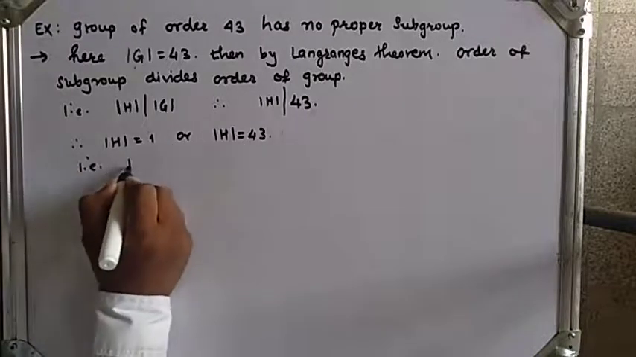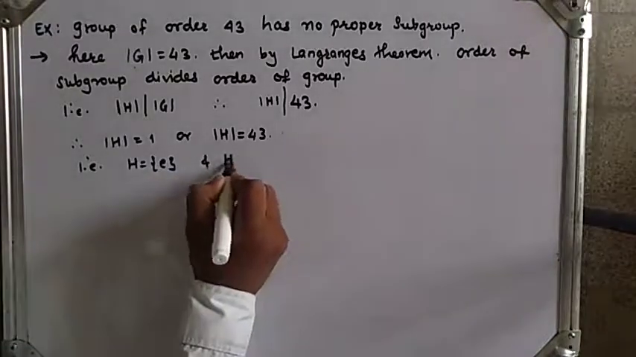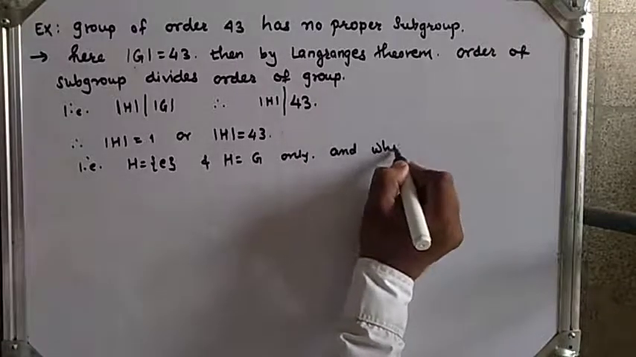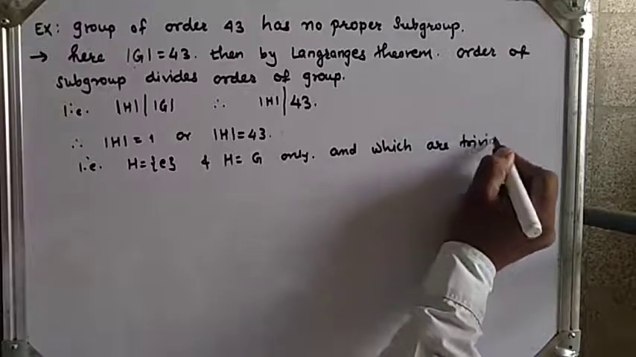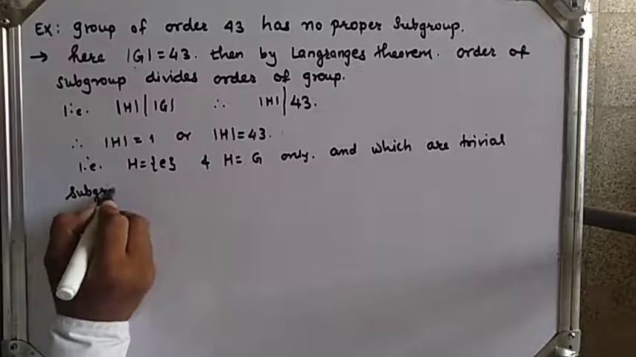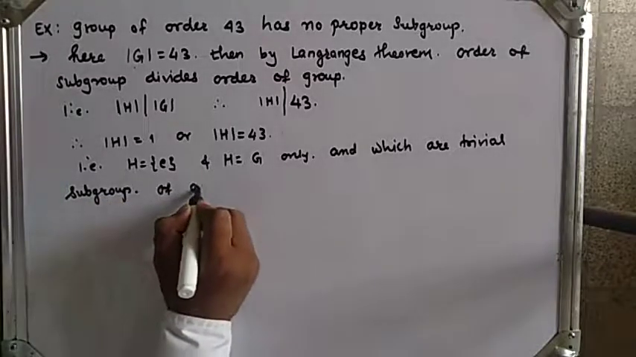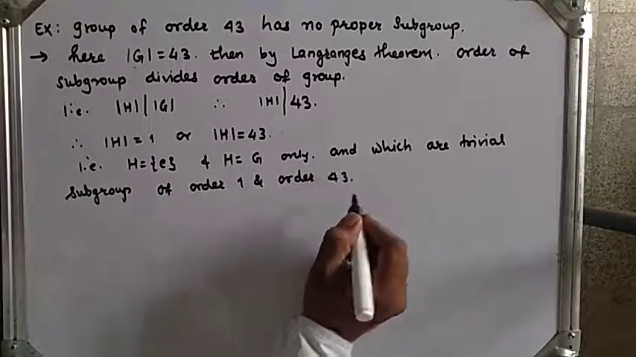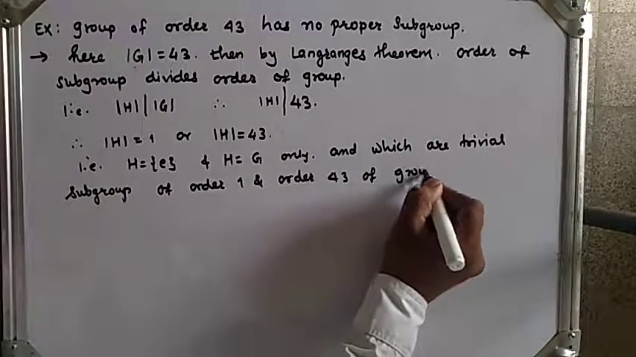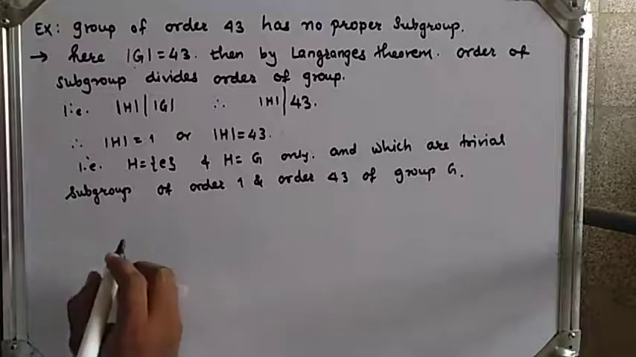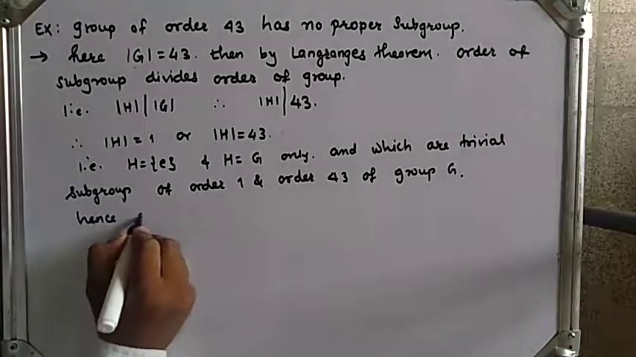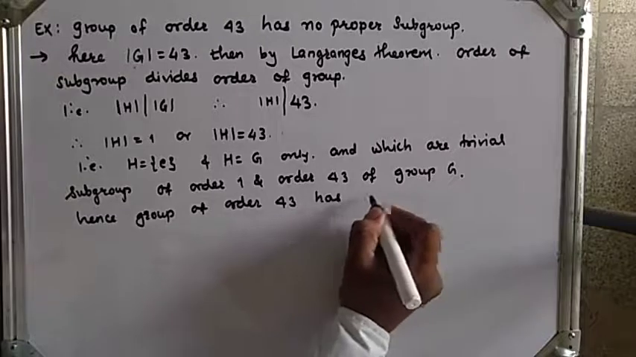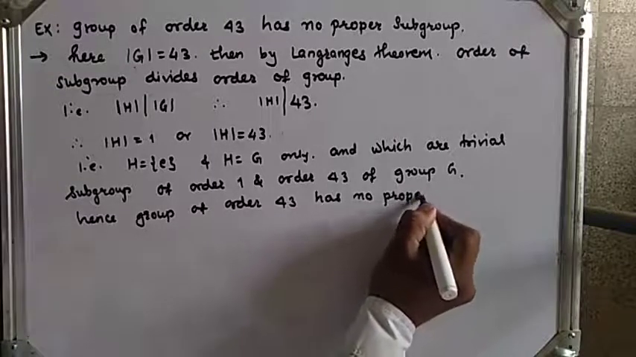That is, H is equal to the identity or H is equal to G only, which are the trivial subgroups of order 1 and order 43 of group G. Hence, a group of order 43 has no proper subgroup.